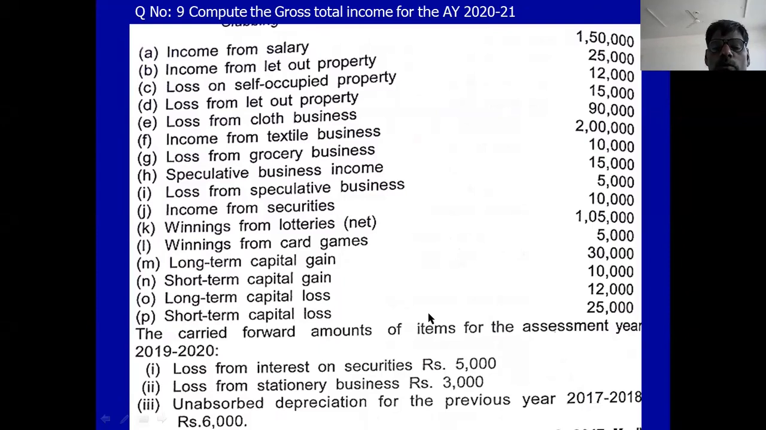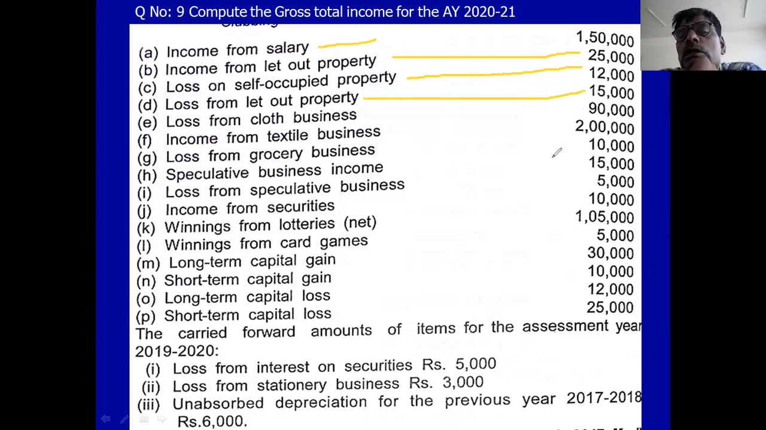Income from let out property. Salary 1,50,000. Income from let out property 25,000. Loss from self-occupied property 12,000. Then loss from let out property 15,000.